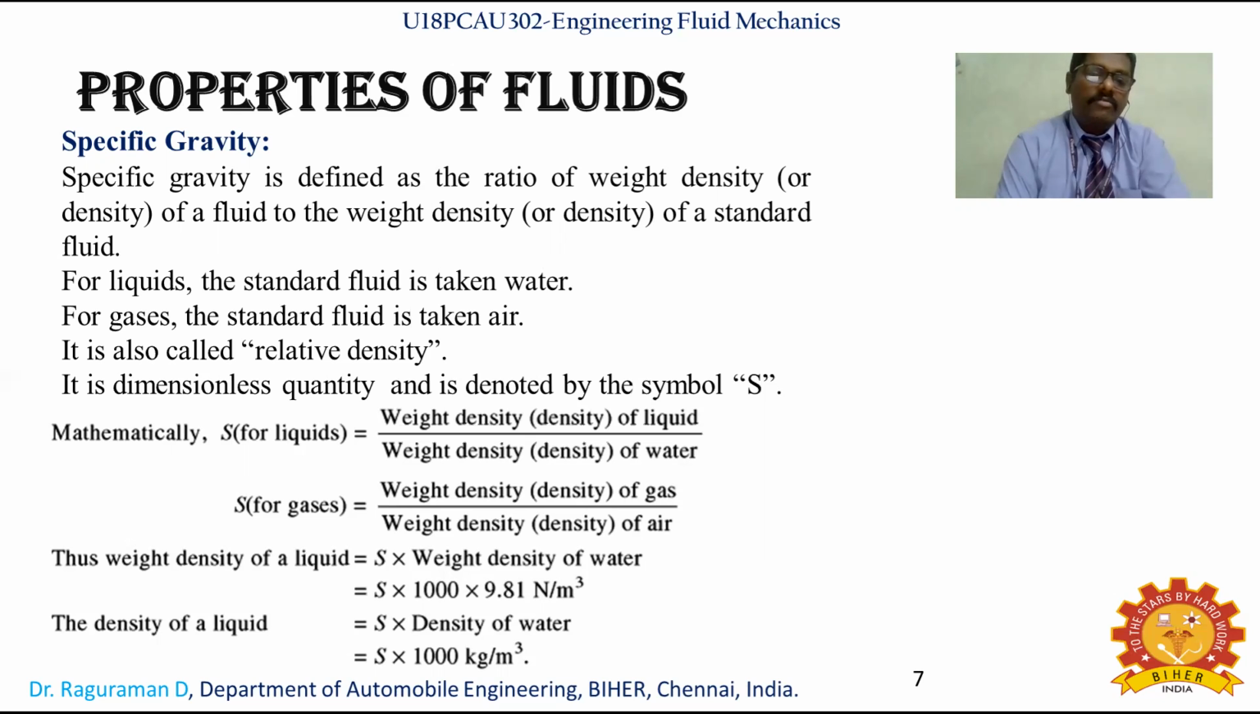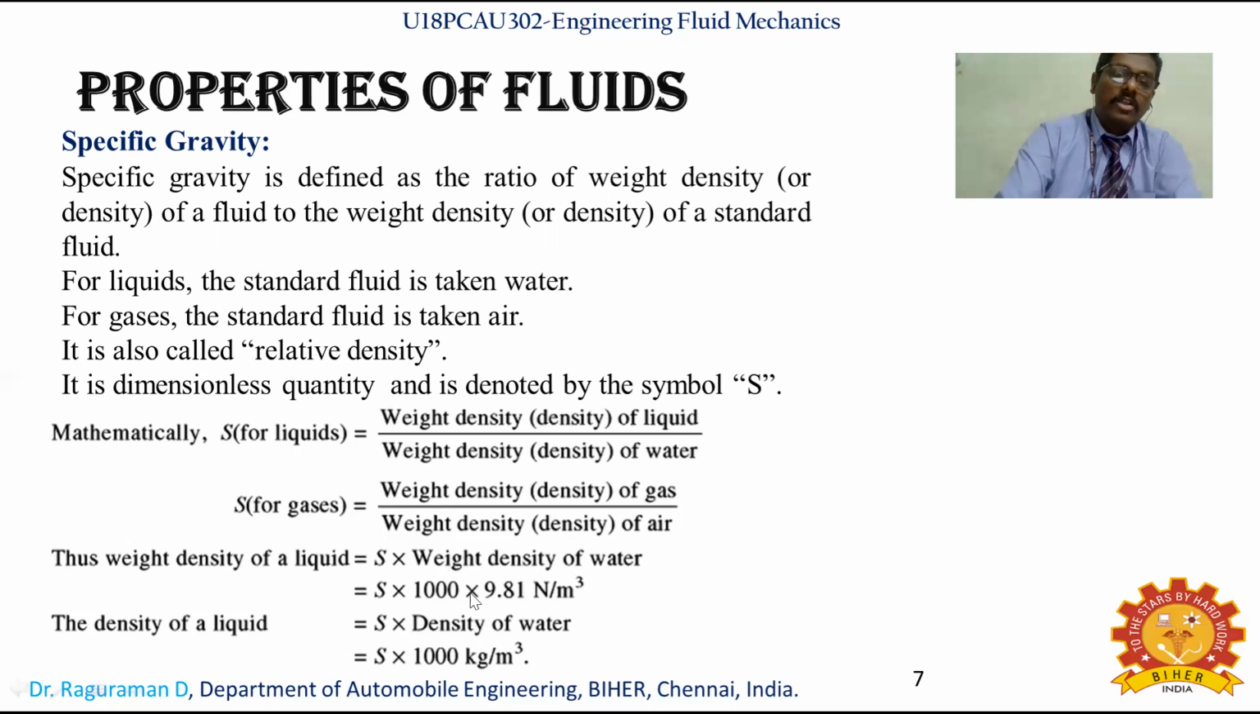So the weight density of a liquid is what? It can be calculated: S into the weight density of water will give you the particular weight density of a liquid. So the density of a liquid is S into the density of water. In case of weight density, the standard density for water is 1000 into g.